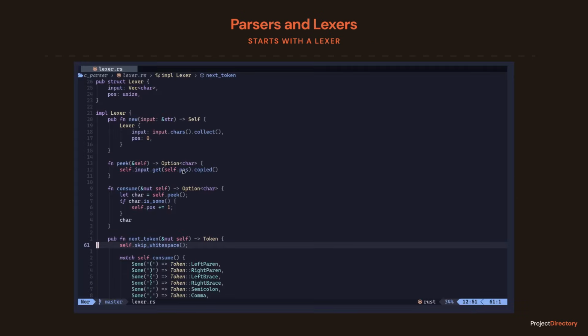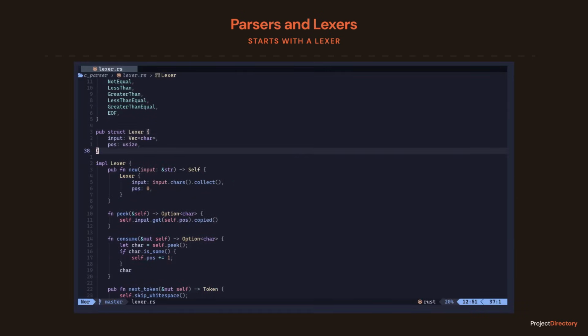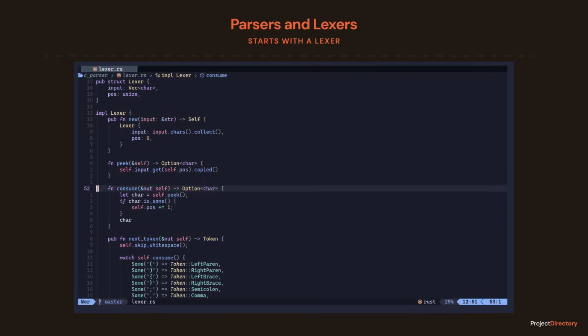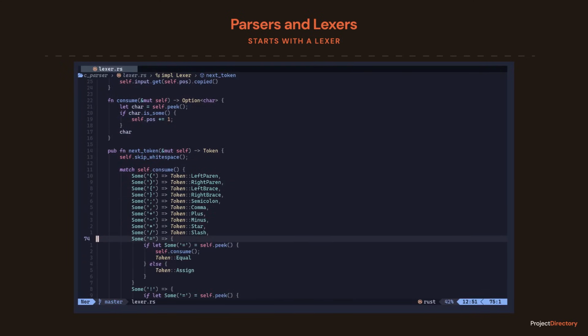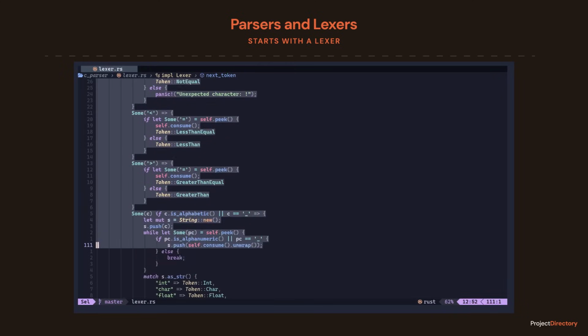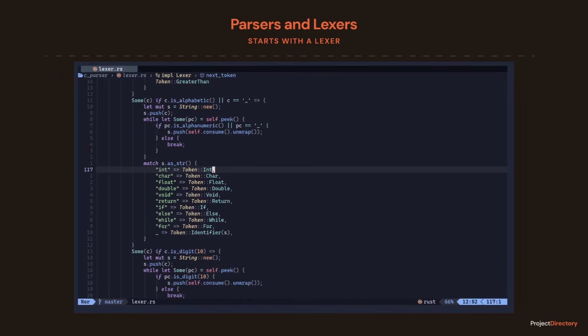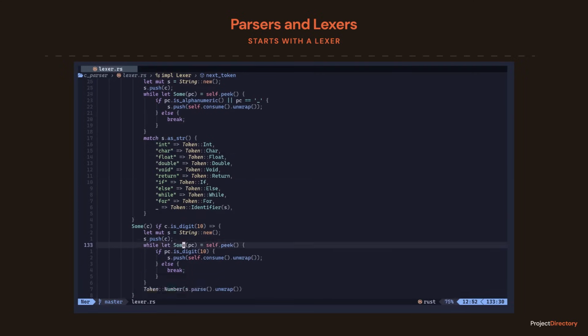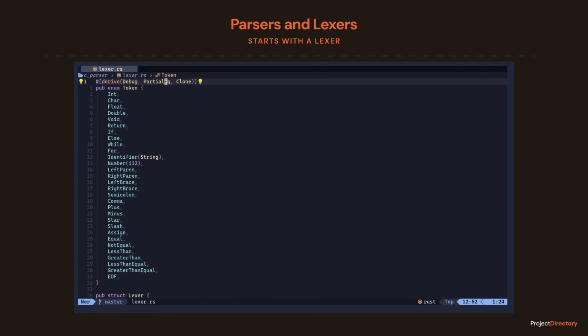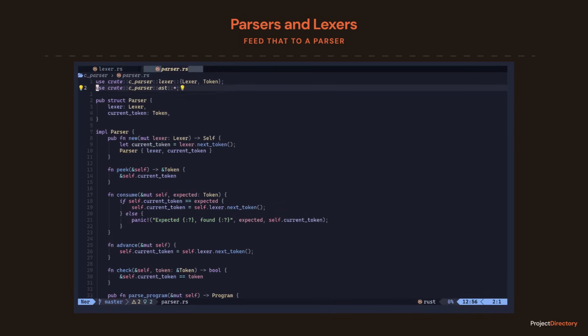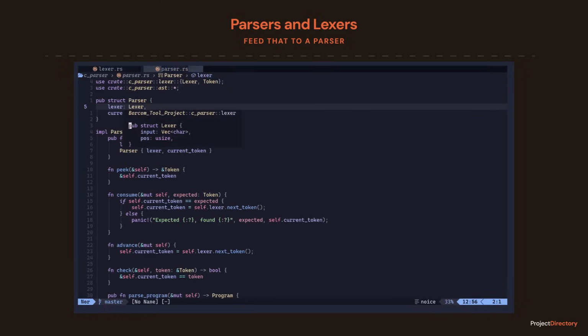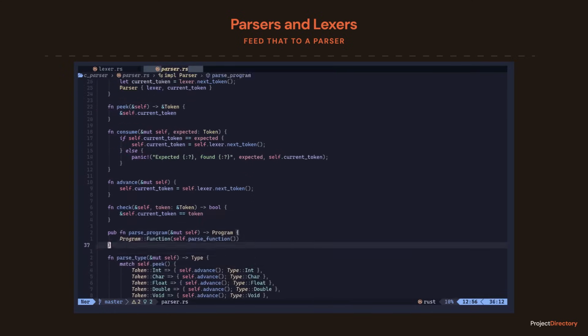It starts with a lexer. What the lexer essentially does is that it takes a stream of raw text characters and chops them up into meaningful chunks called tokens. If you take a look at lexer.rs, you'll see that it's just a state machine. It eats up white space and identifies keywords like int or return and bundles everything else into identifiers or literals. Once we have tokens, we feed them into the parser. The parser turns a flat list of tokens into a hierarchical structure called an abstract syntax tree, or AST. This is where Rust really shines.